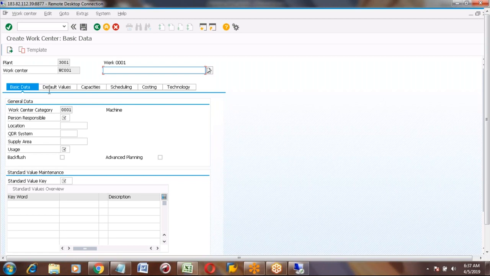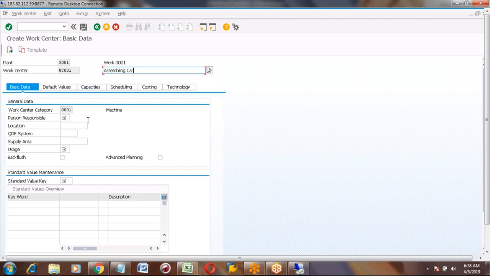Now here, like material master, you have multiple tabs. We will maintain the values here. So first is the work center description, the name of the work center. I can say assembling machine, you are assembling the car. Okay, assembling car. This is my work center.